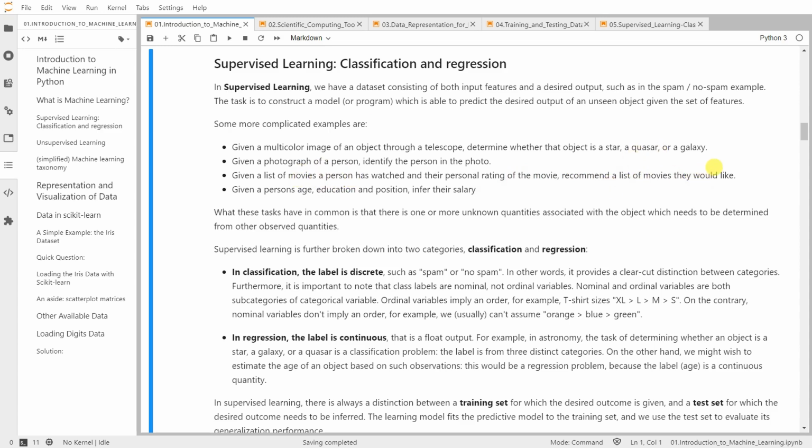Okay, in Netflix you see this algorithm working, movie recommendation. Given, for example, a person's age, education, and position as a data set, your task is to train a model and infer their salary. What all these have in common is that there is one or more unknown quantities associated with the object which need to be determined from other observed quantities.